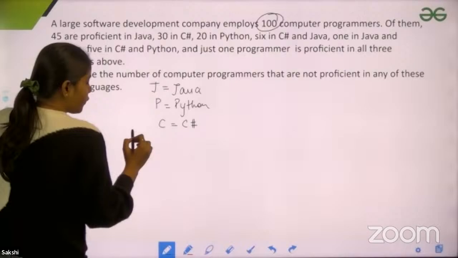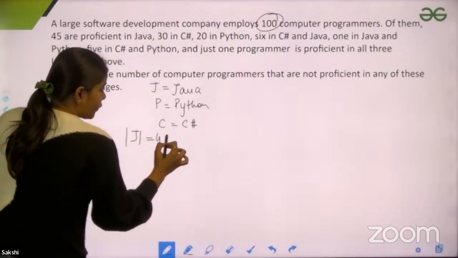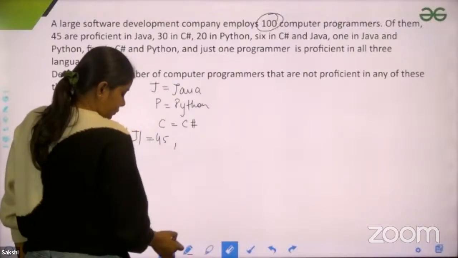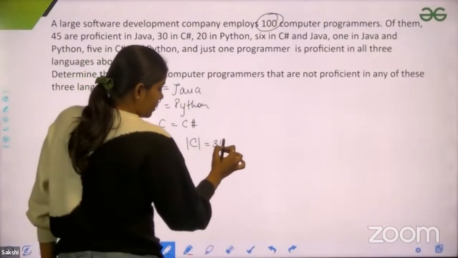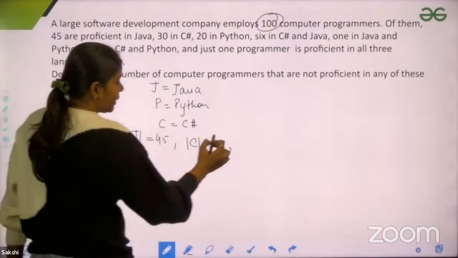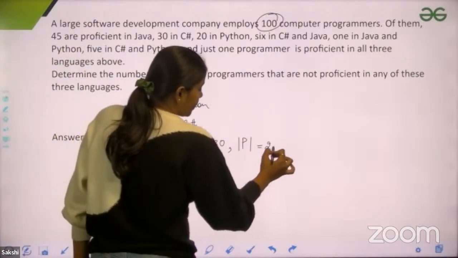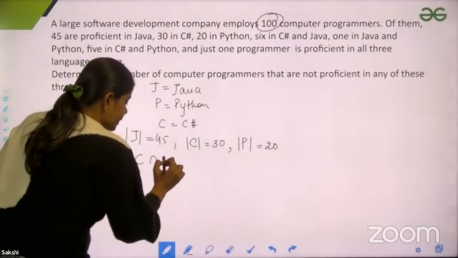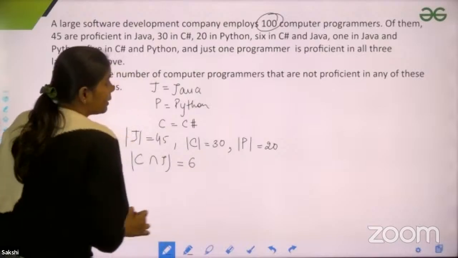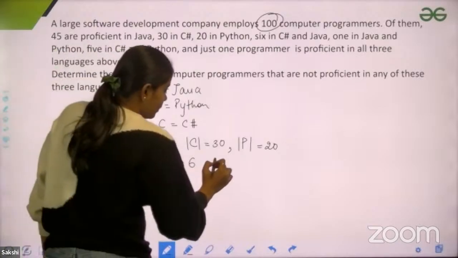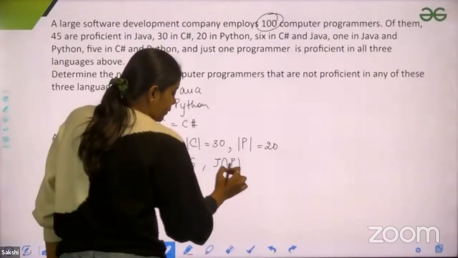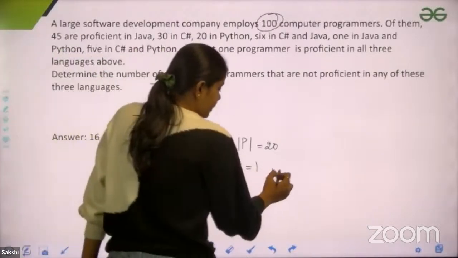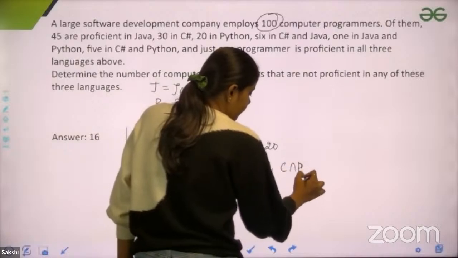Of them, 45 are proficient in Java. So that means J equals 45, C equals 30, and Python, it would be 20. Then they are saying that 6 is C and Java, that means C intersection J is 6. Java and Python, there is 1 only. And then C and Python, that is 5.